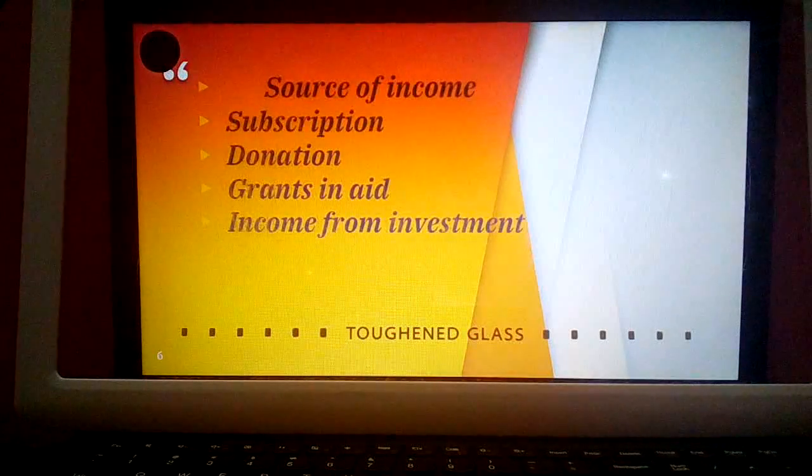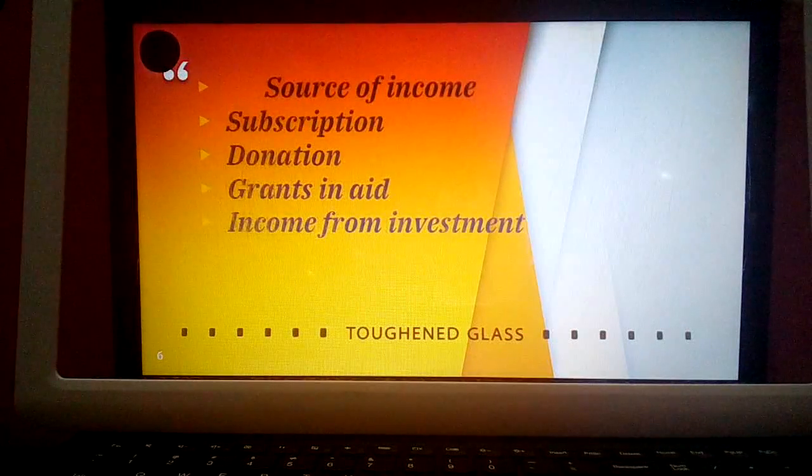I can give you examples of revenue items. In revenue items we have two types: revenue receipt and revenue payment. What is revenue receipt? Subscription can be called a revenue receipt. Why? The subscription is received annually or monthly. So the organization receives it regularly. Revenue receipt. Revenue payment means payment of rent. An organization, if it has taken a building on rent, needs to pay rent regularly. So it is a kind of expenditure, and that is recurring in nature. So revenue expenditure.